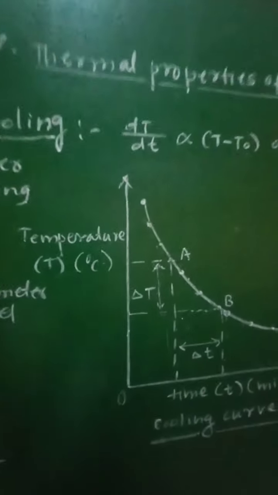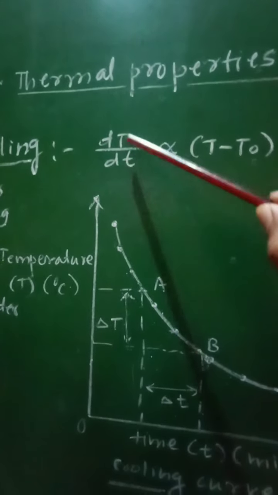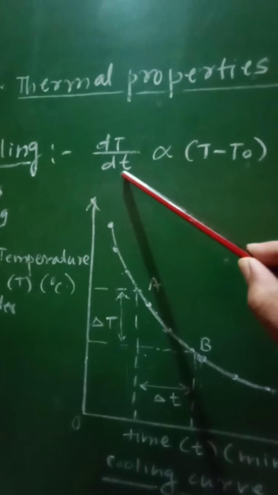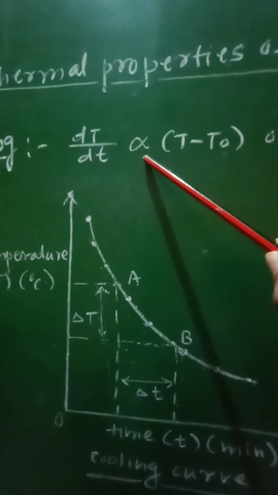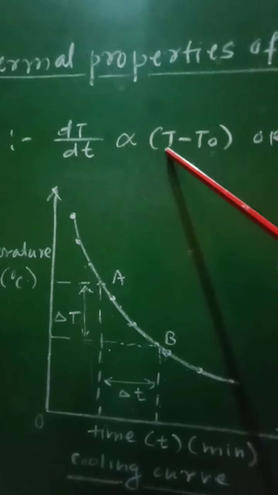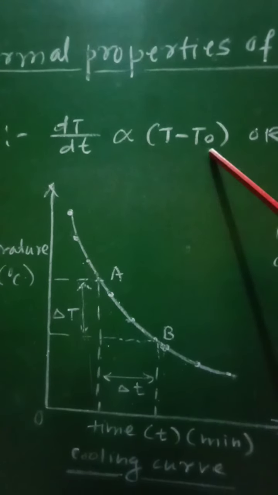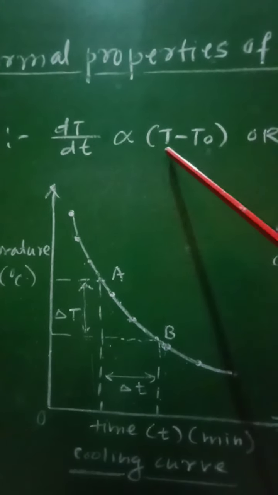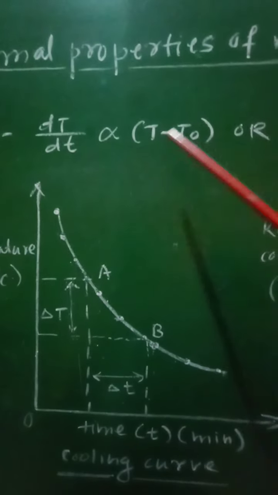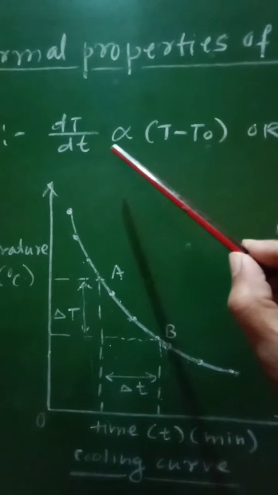Mathematically, the rate of loss of heat, dT by dt, will be proportional to T minus T0, where T is the temperature of the hot body and T0 is the temperature of its surroundings, and T minus T0 represents the temperature difference between the body and its surroundings.